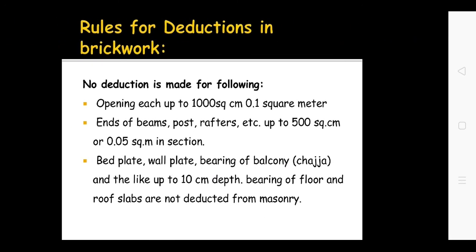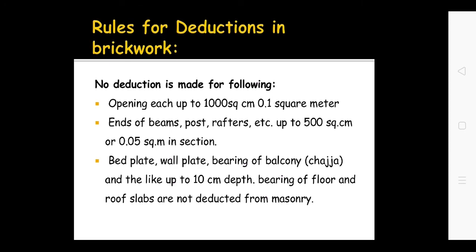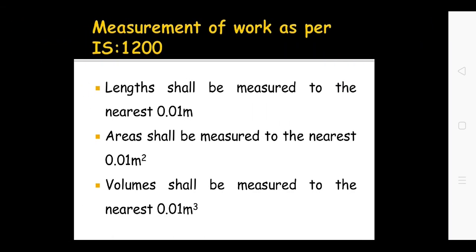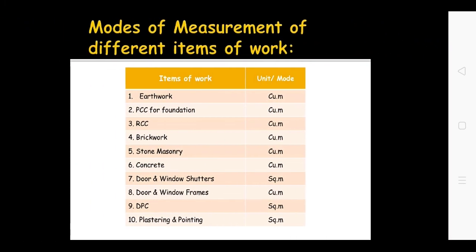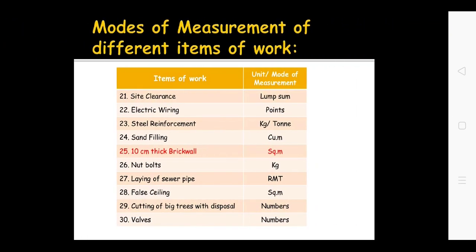But there is no deduction for these items: opening up to 0.1 square meter, end of beam or post up to 0.05 square meter, wall plate or bed plate or your beam extending into the brick masonry up to 10 centimeter depth. No deduction is made. These are the rules for deduction of plastering. These are the desired accuracy for measurement of area, length and volume, and this is the checklist for different modes of measurement. About 30 items I have given.